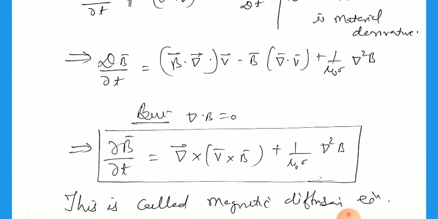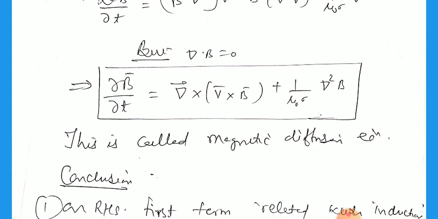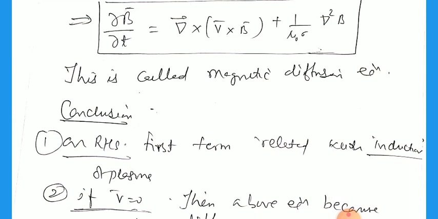And solving this, we know well Maxwell's second equation, del dot B equals 0. So finally we can write del B by del t equals del cross V cross B plus 1 divided by mu naught sigma del squared B. The first term is related to induction, and the second term is for diffusion. So this is called the magnetic diffusion equation. There are two terms in this. Now we can conclude that on the right hand side, the first term is related to induction.